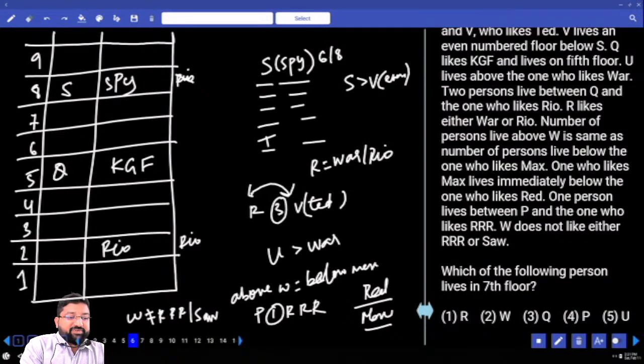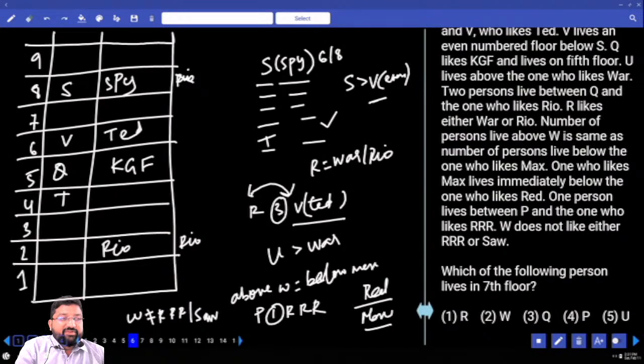How many persons between S and T? 1, 2, 3. Is this clear? I'm done with this. And after S, there is V, who lives on an even-numbered floor. And what does V like? Ted. V is living on an even-numbered floor and he likes Ted. So V should be either on 6, 4 or 2. But 4 and 2 are already occupied by something else. So this is V who likes Ted.